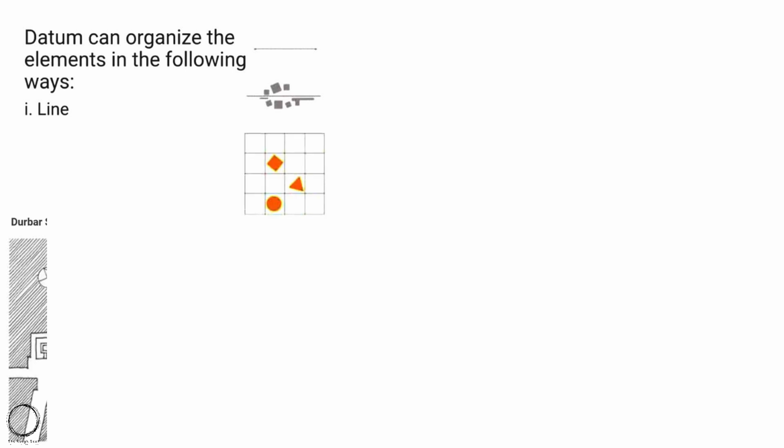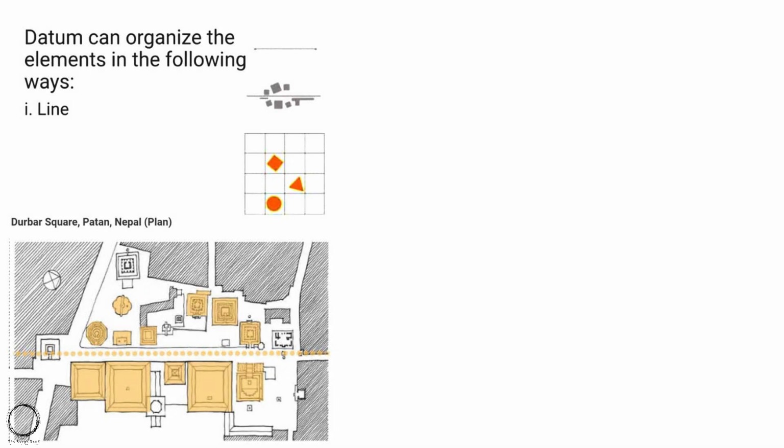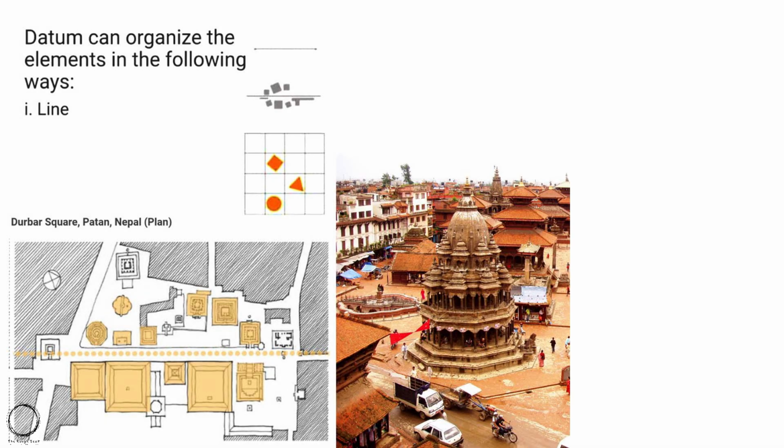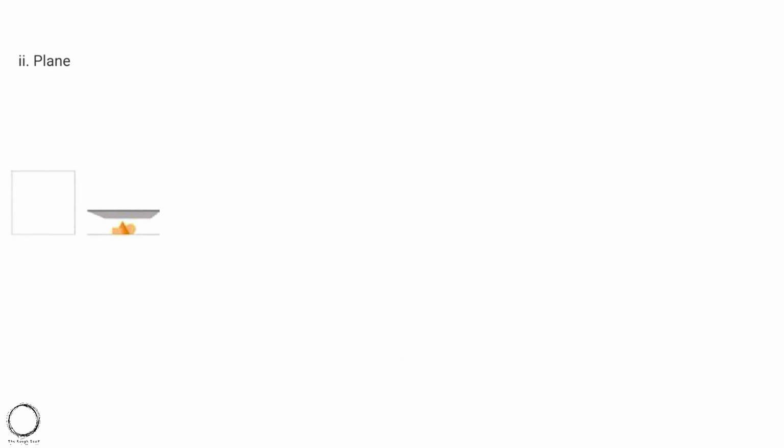Moving ahead, datum can organize the elements in the following ways, starting with line and how line defines the objects around it. For example, this is Durbar Square in Nepal, and this axis line, that is the main street, holds in all the temples like you can see in the image above, and hence is the datum of the place through line. Next, how a plane acts as a datum, like you can see in the examples below.